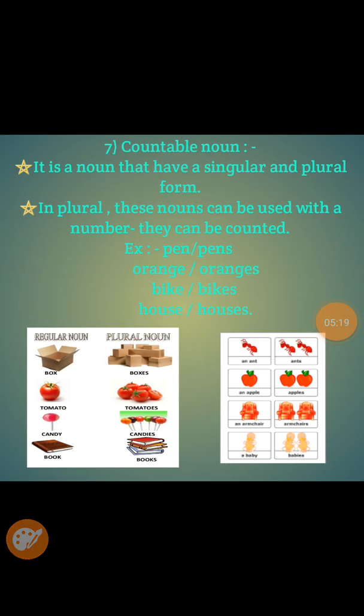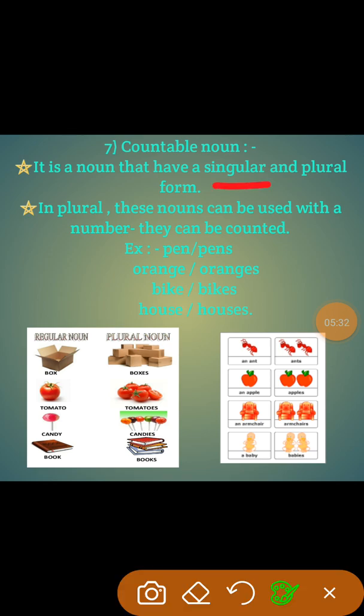Next is called the countable noun. It is a noun that has both a singular and a plural form. You all know what singular and plural forms are. In plural form this noun can be used with numbers; they can be counted.